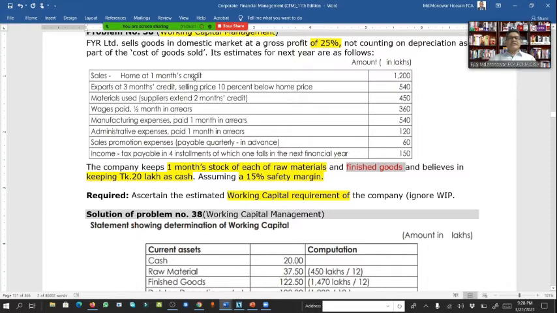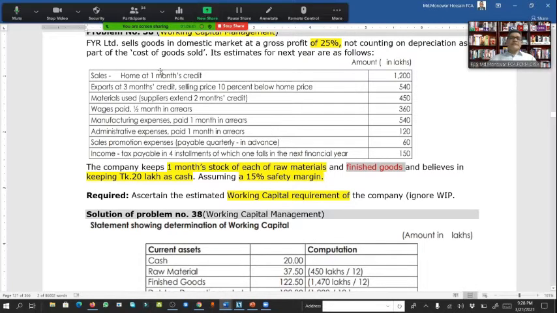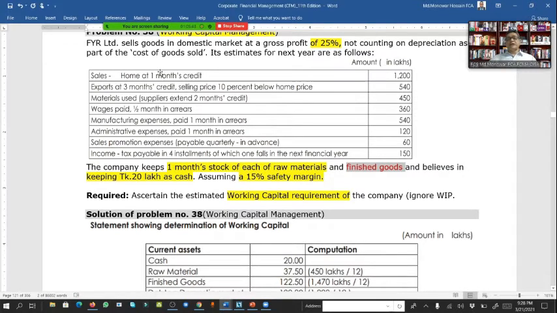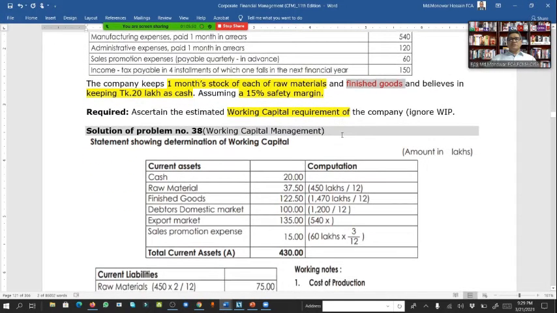Sale for 1 month credit. This sale on 1 month credit is also part of the receivables, or debtors. So 1 month credit is also part of our current asset. Here 1200 divided by 12 gives us 100. So the domestic market is the debtors.